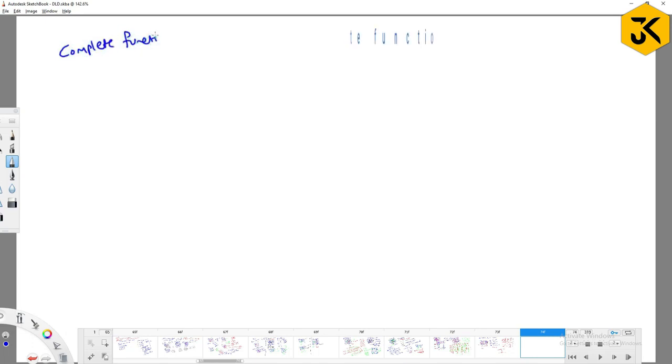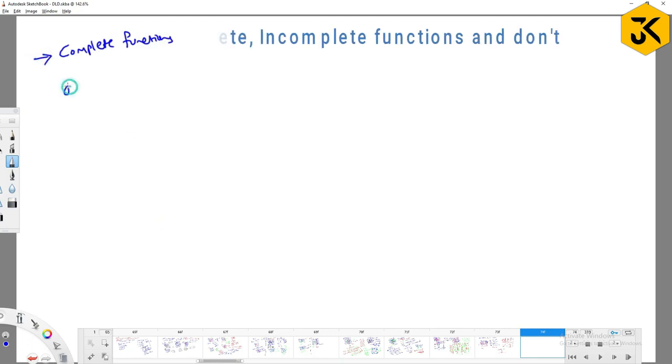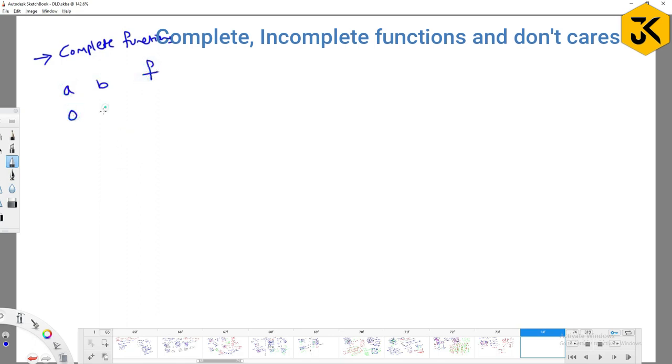Complete functions. What is the meaning of complete function? If I give certain inputs A and B, it is going to produce the exact function value of its output, right? If the inputs are 0 and 0, its output is 0. If the inputs are 0 and 1, its output is 1. If the inputs are 1 and 0, its output is 1. If the inputs are 1 and 1, its output is 1. Meaning that for each and every input, I am going to have certainly one output. That kind of function I am going to call a complete function, right?